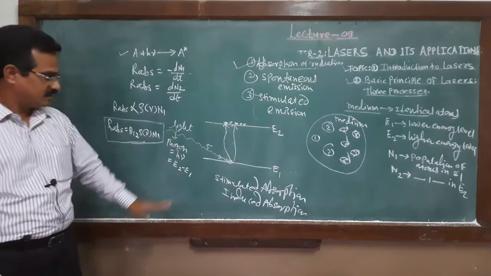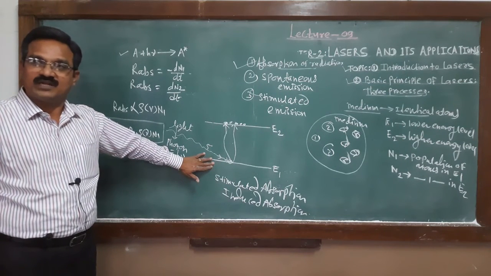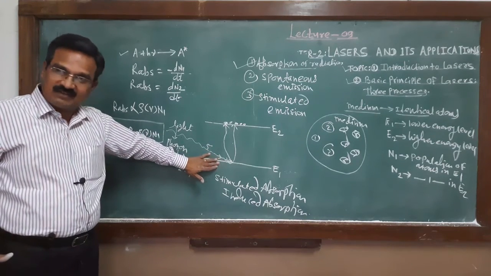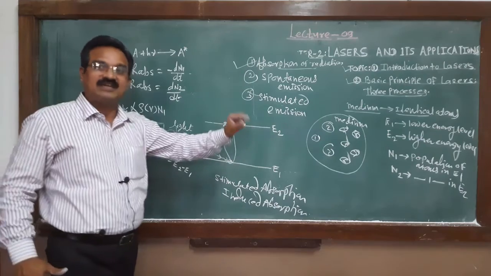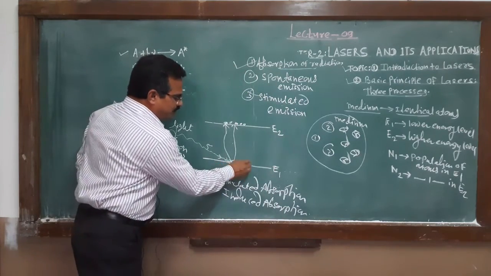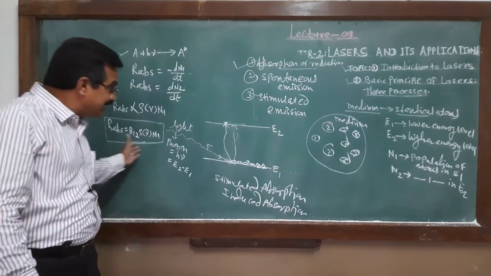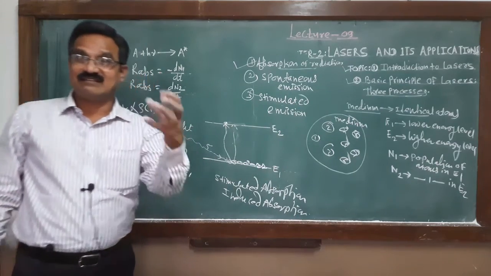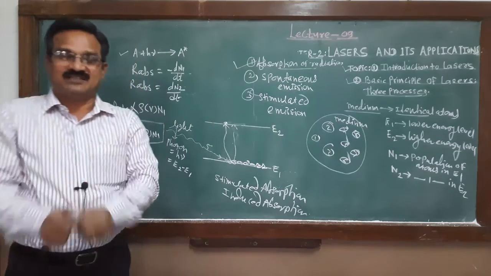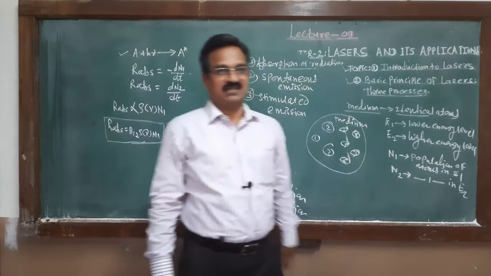After considering thermal equilibrium, the ground level or lower energy level is filled with atoms, meaning more atoms are present here and very few atoms are present in the excited state. When light is passed through the medium, the light is absorbed. Due to the absorption of light, the atom jumps from lower energy level to higher energy level.